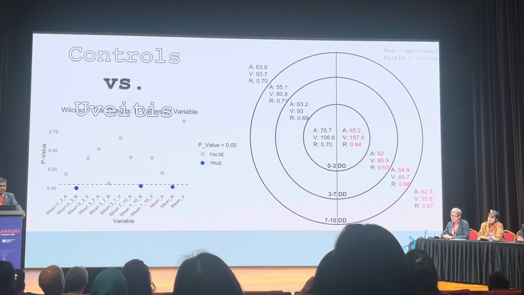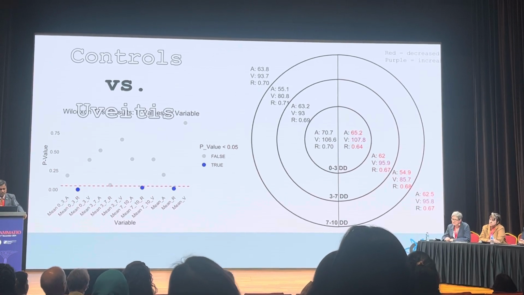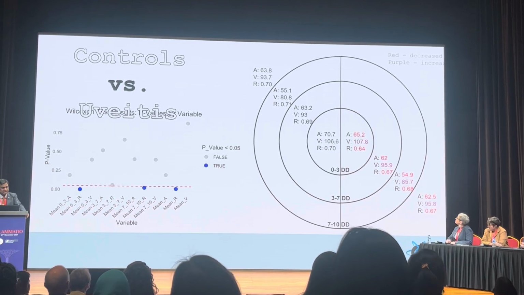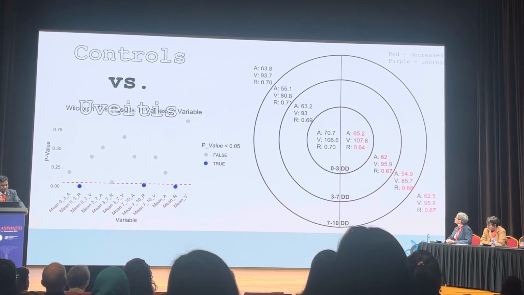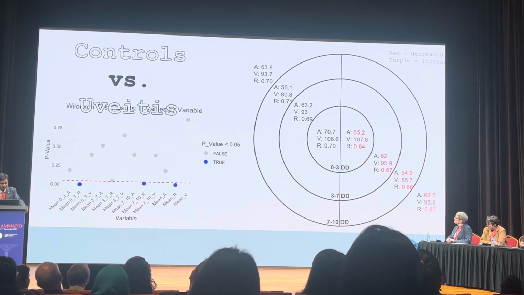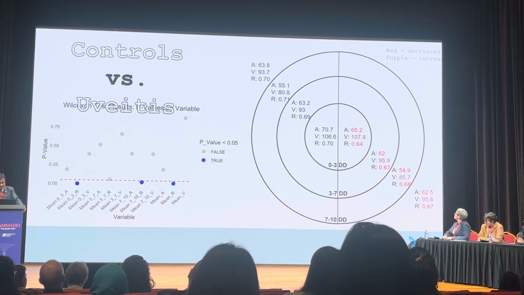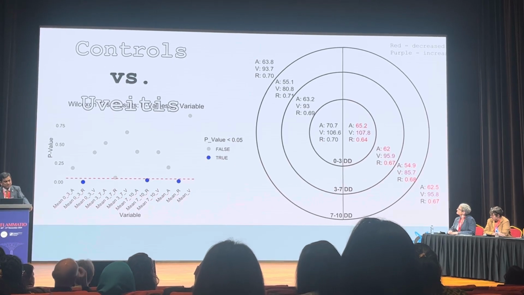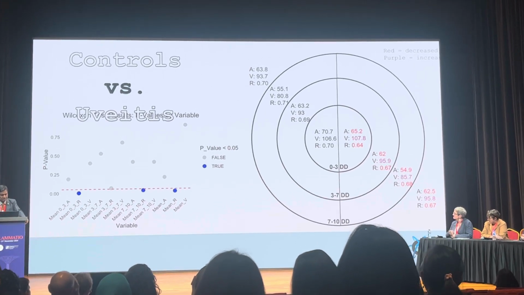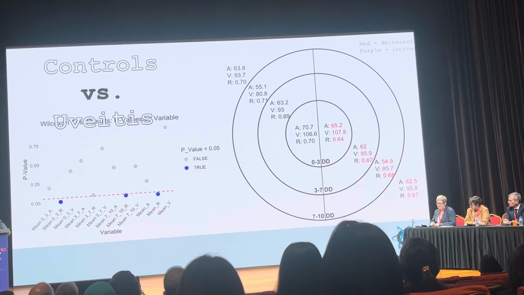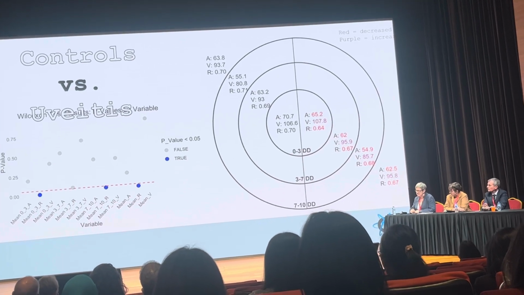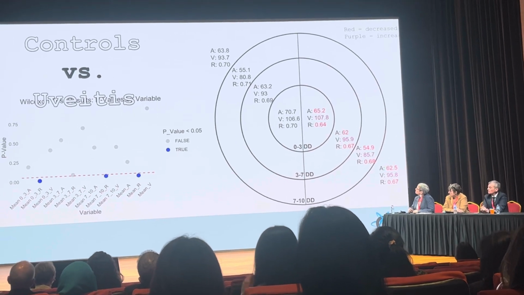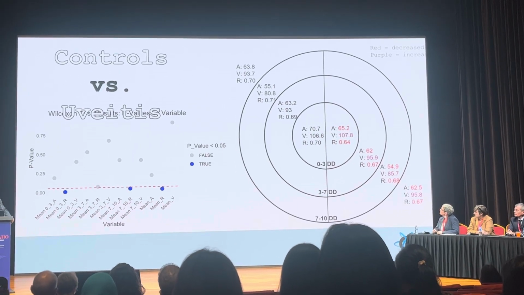So the results, the control versus the uveitis, of course there was a change, and this change was in the AV ratio, as well as a change in the artery diameter and the venous diameter, wherein we can clearly say that the red area is the decrease, and in the purple area there was an increase. We were able to say which part of the eye or which segment of the vessel was decreased. So the graph on the left side will tell you which particular segment has a significant change with a statistically significant value.